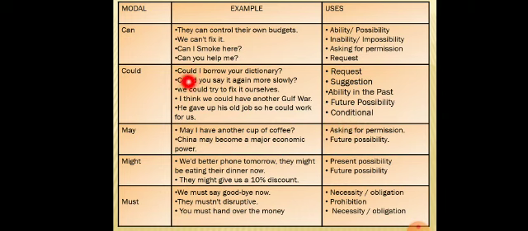Now let me elaborate with the help of examples. Could I borrow your dictionary? If you speak out this sentence, you will find out you are requesting something. So could represents request here. Could you say it again more slowly? So suggestion, or you are requesting him. You may also use it for suggestion. We could try to fix it ourselves. It is also used for suggestion.